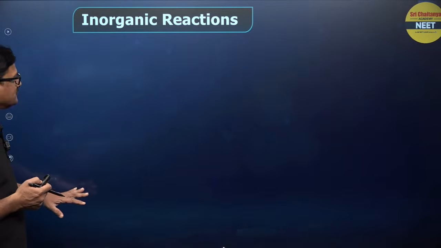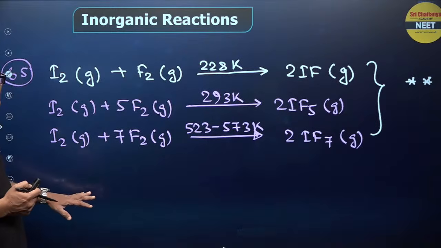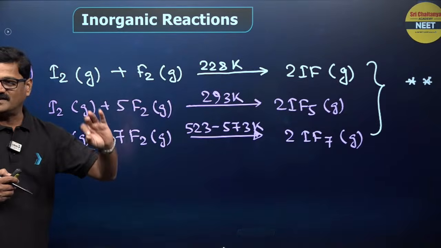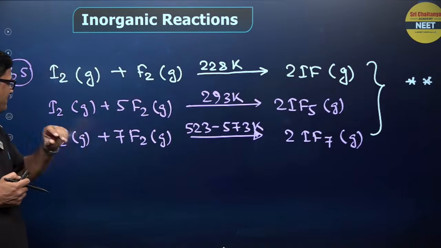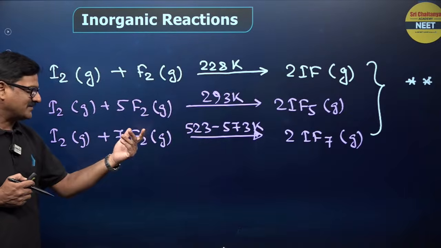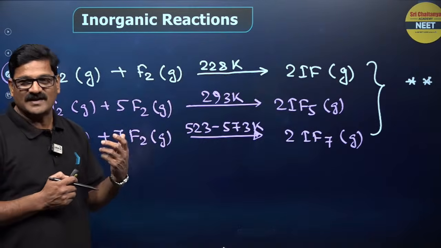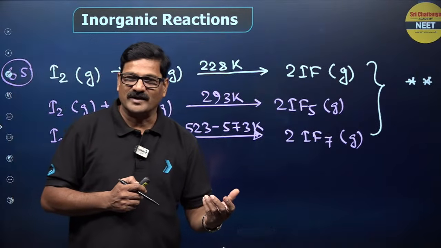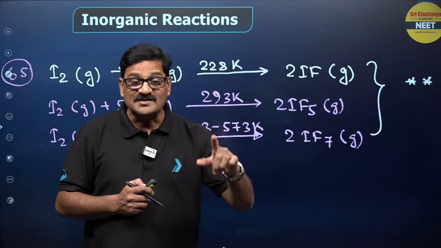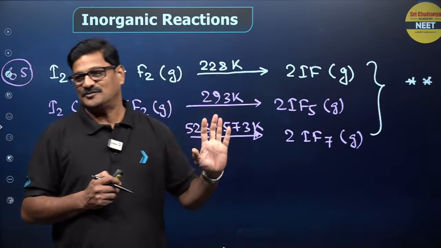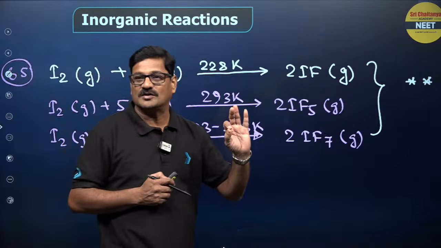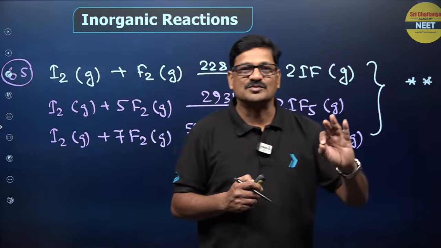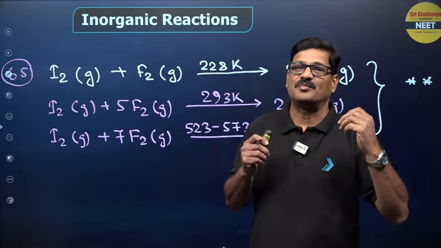Okay, beta, as the time is exhausting, I2 plus F2 gives rise to IF, I2 plus F2 gives rise to IF5, I2 plus F2 gives rise to IF7, I2 plus Cl2 gives rise to ICl. Okay, ICl is more reactive than I2 because interhalogen compounds are more reactive, as the bond is a polar bond.